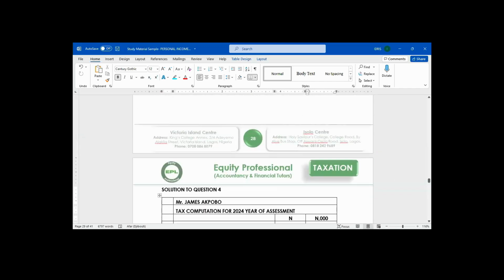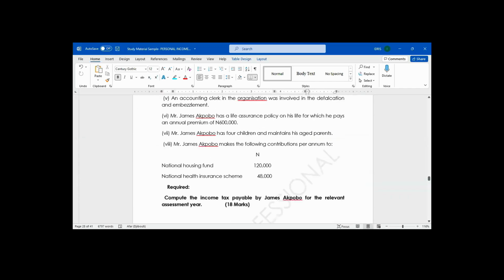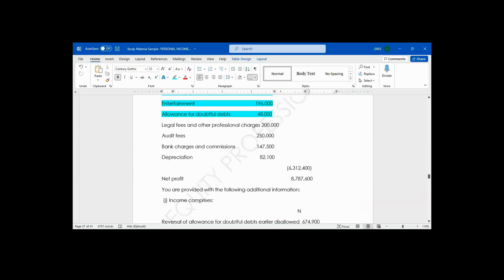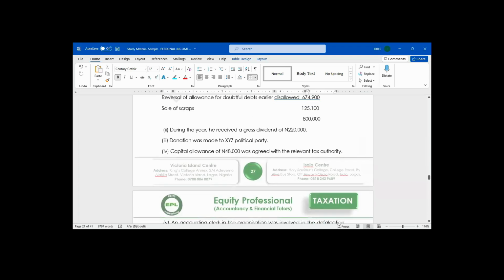From adjusted profits, what are we going to less before adjusted profit can be subjected to tax? Anytime we get adjusted profit, we normally less one allowance now.